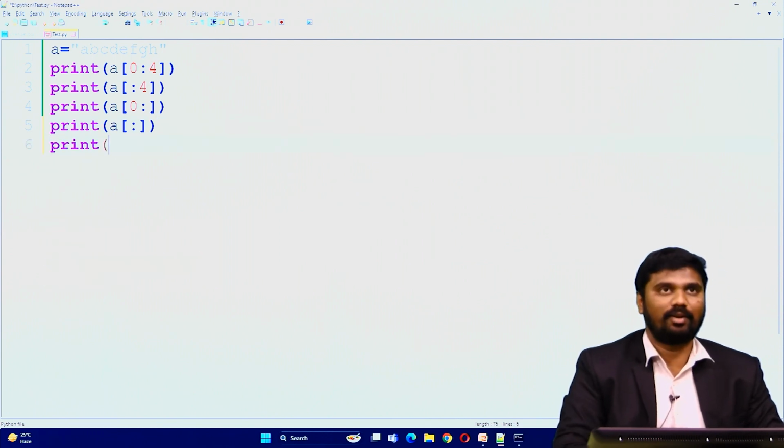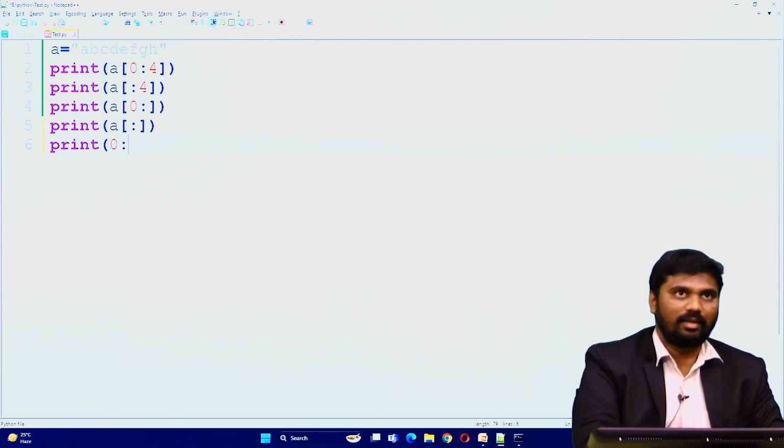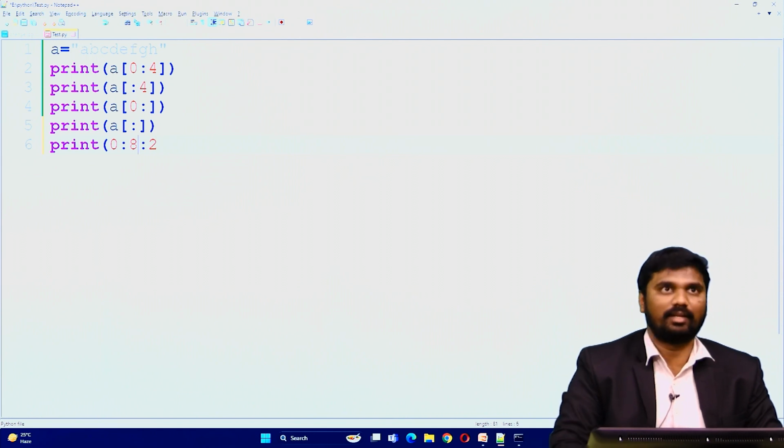Now we will consider the step value. So up to where are these index numbers present? 0, 1, 2, 3, 4, 5, 6, 7, right? That means 8 and go 8, right? Now 0 to 8 and then 2, so 8 2.